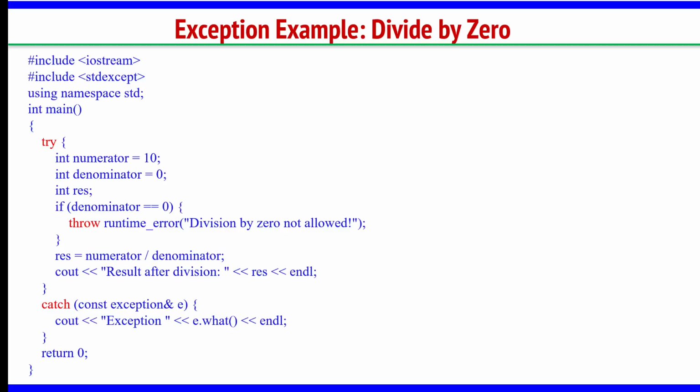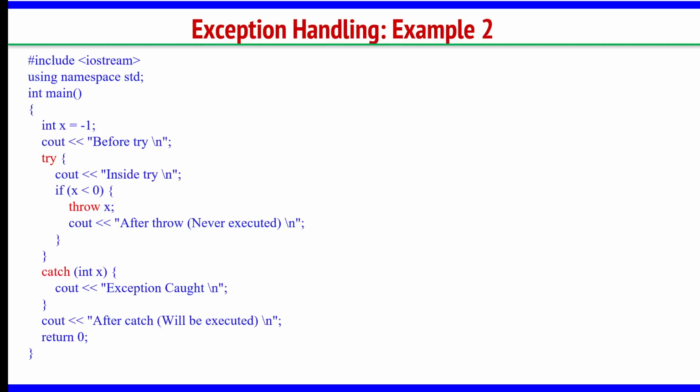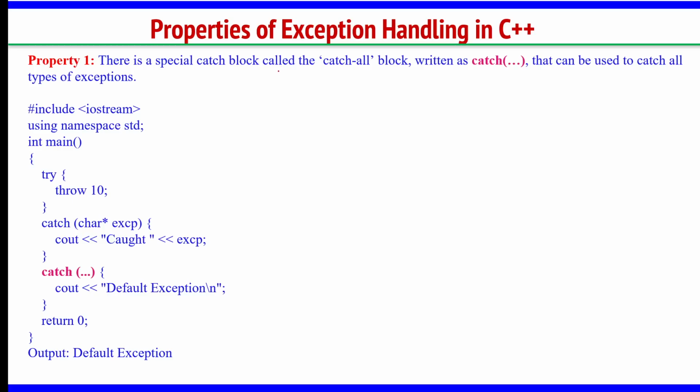Okay. So these two are just examples to demonstrate how exception handling works using try, throw and catch keywords. Okay. So we have some properties of exception handling. This will help us understand how exception handling works, or some important points about exception handling in C++. Let us explore some properties of exception handling.